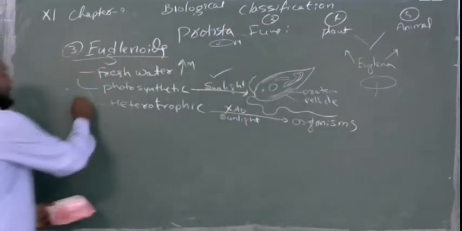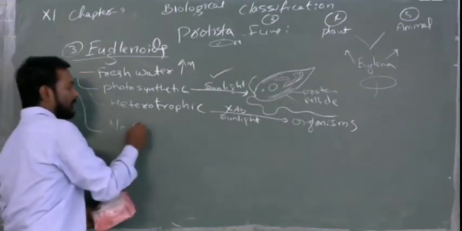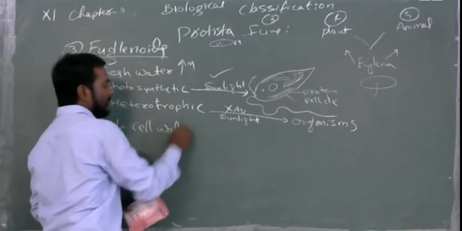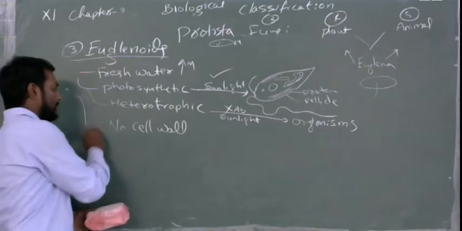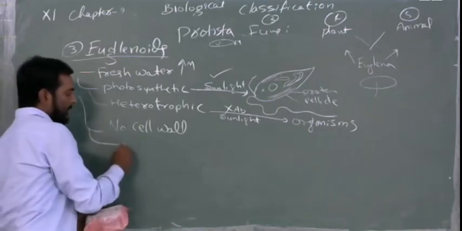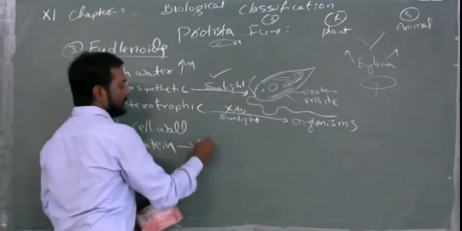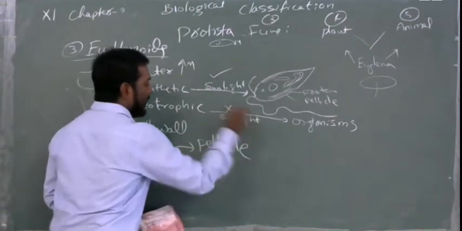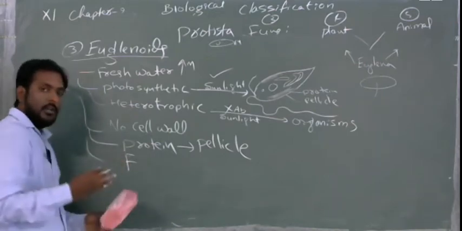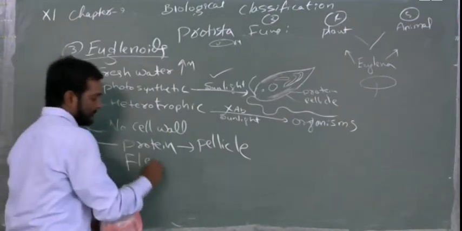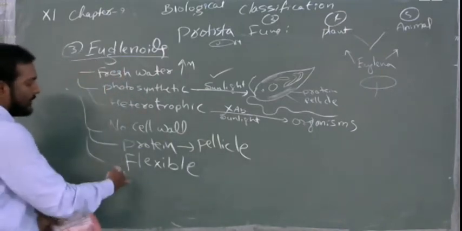So this is called heterotrophic. Next, there will be no cell wall, because being heterotrophic they have to move. Then they will have a cell membrane for protection, but it is a tough membrane. The cell membrane is made up of protein, which is called the pellicle. This is flexible, so that they can move. These are the first organisms which have flexibility. Clear?